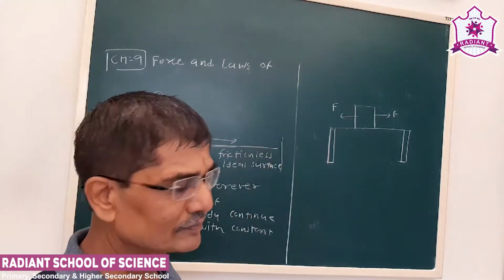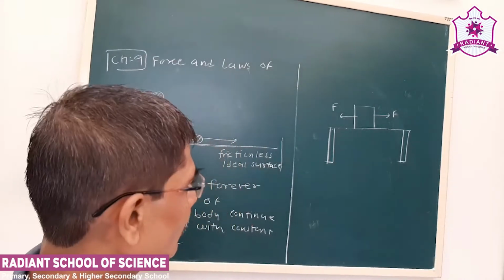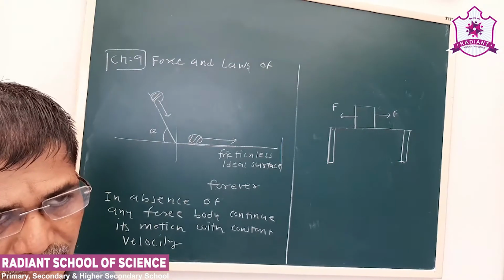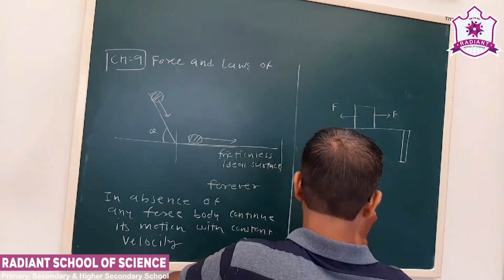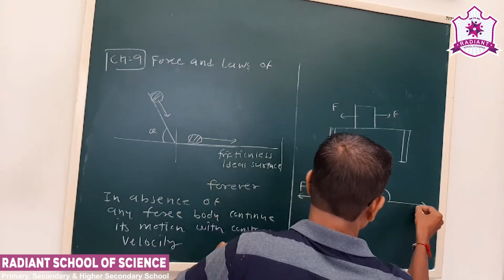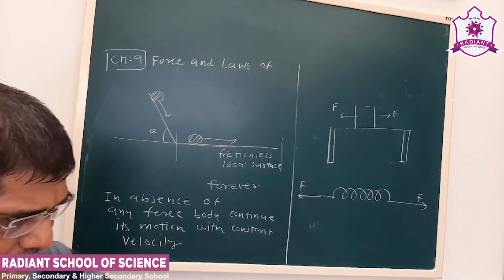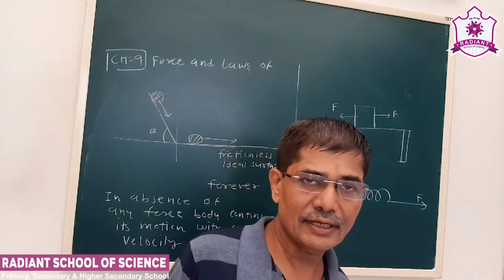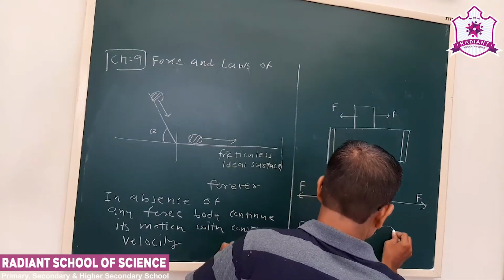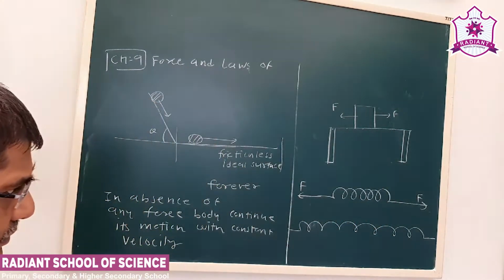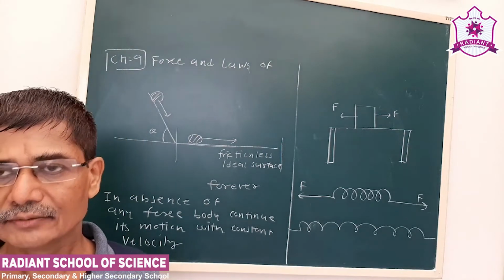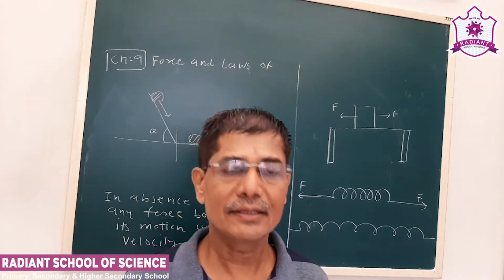Now, we are talking of this: a block is lying on a table, we apply a similar pull, and the block doesn't move. But at the same time, a spring is like this, we give force on both sides. If these two forces are not equal, the spring will expand. See what will happen? The length will change. So these two forces are not equal, then only this will happen. So that is called unbalanced force.